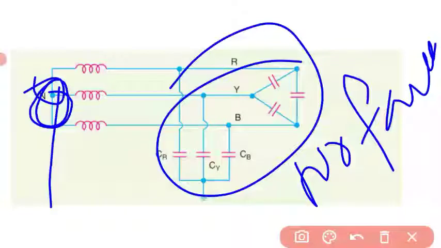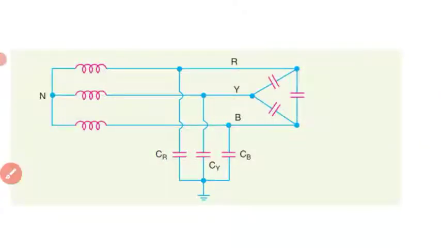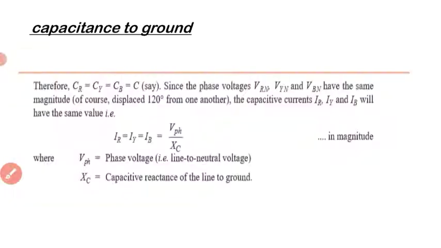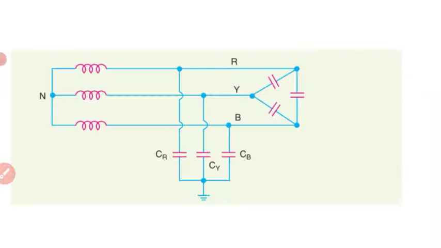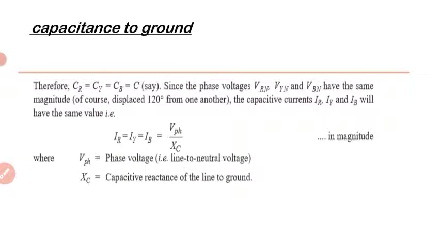Let us have an analysis under fault condition. Under no fault, it behaves in a healthy condition; there is no such problem with this.